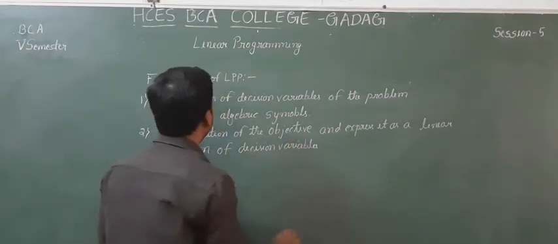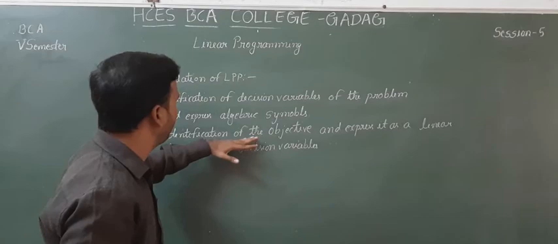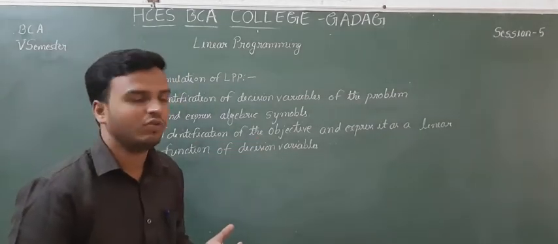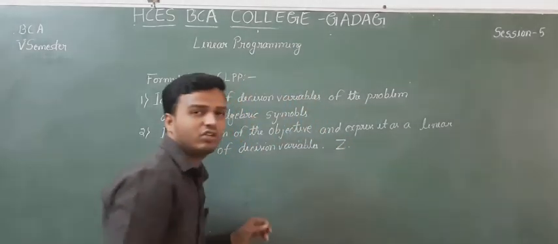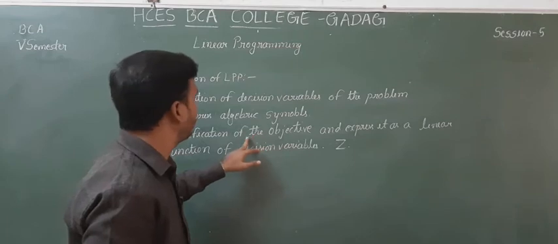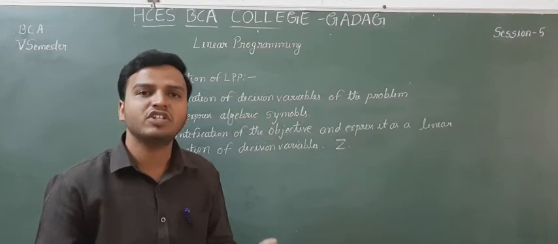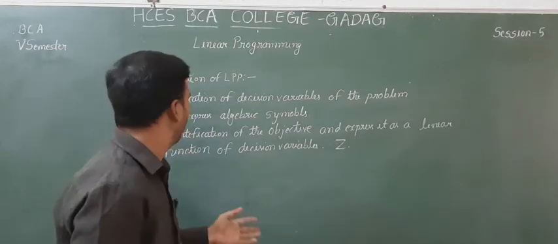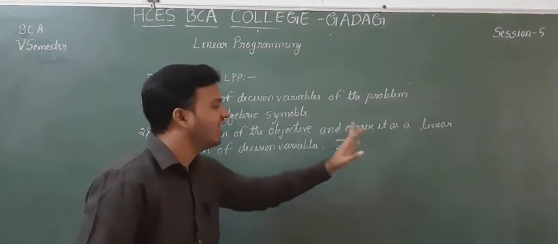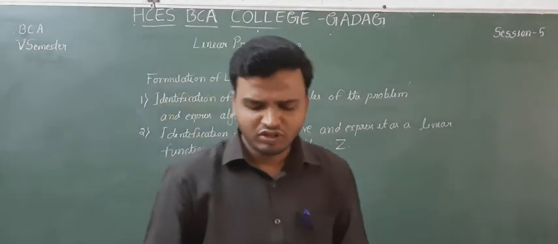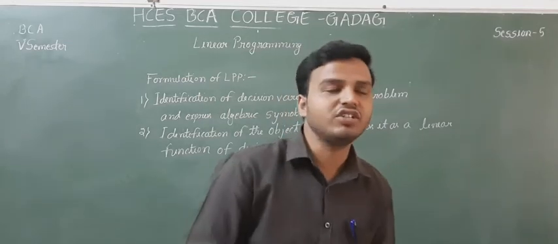First, we have to identify the decision variables. Next, we define our objective function. The objective function is always denoted by z. Here, our objective may be maximization of profit or minimization of cost. It should be presented as a linear function.